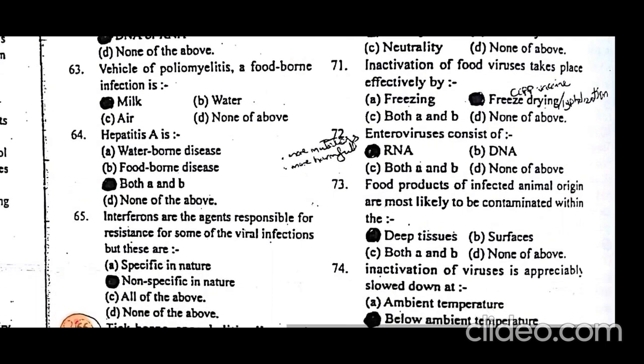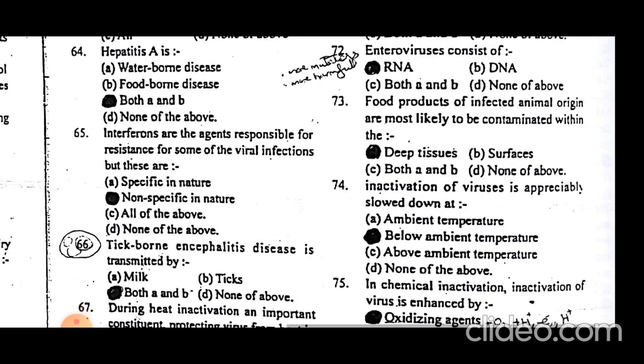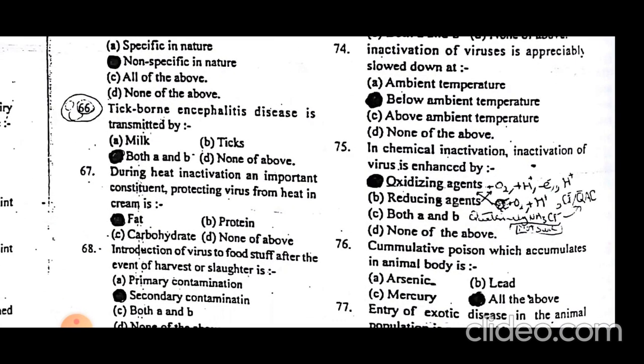Hepatitis A and B are waterborne and foodborne diseases. Hepatitis can be spread by water and food. Interferons are non-specific antiviral agents. They are responsible for resistance to some viral infections, but are not specific in nature. Tick-borne encephalitis disease is transmitted by milk and ticks. The name indicates that it is tick-borne, but it can be spread by milk too.